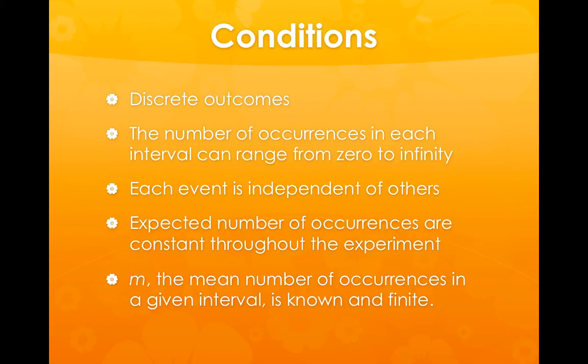And certainly for IB, m is what's used to denote the mean number of occurrences in the given interval. It needs to be known, and it needs to be finite for us to be able to use it. If you look online, and in the past when I've used this, the Greek letter lambda is used for the mean number of occurrences, but for the IB examinations, an m is used.